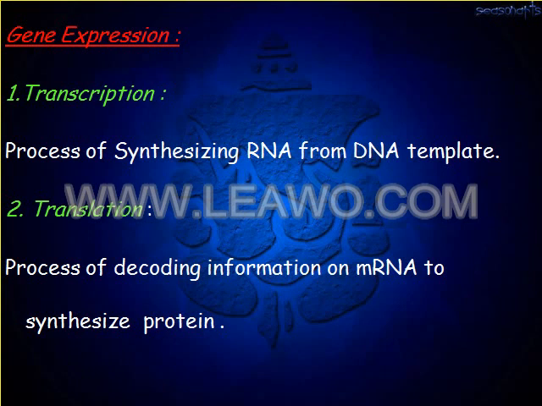So for this polypeptide synthesis, the gene is expressed in two ways. One is transcription. So what is meant by transcription? This is nothing but the synthesis of RNA from a DNA template. The next process of expression is translation, the process of decoding the information of the messenger RNA to synthesize the protein. So these are the things that happen for the preparation of the protein or polypeptide.